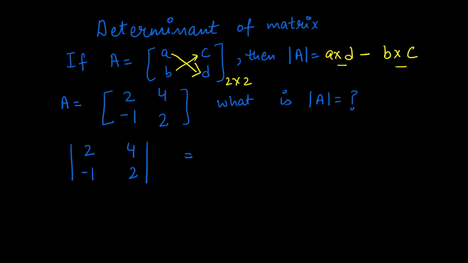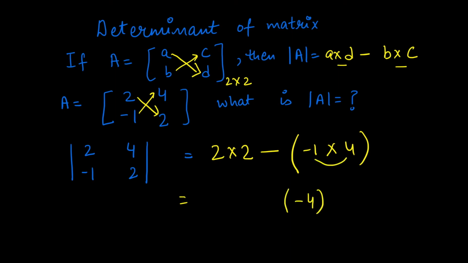Let us now work with an example. In this case, what will be the determinant? You multiply 2 by 2 and then you subtract the product of the opposite elements, which is minus 1 times 4. Minus 1 times 4 is minus 4, and 2 times 2 is 4. So subtracting a negative becomes positive, right? And therefore the result is 8. So the determinant, which is usually denoted by the straight lines, for this 2 by 2 matrix is 8.